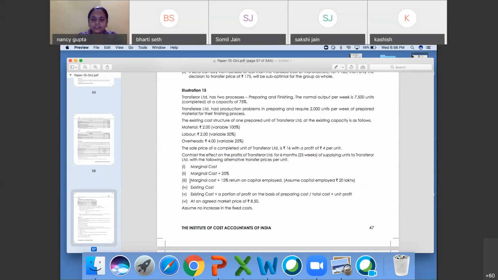I was on the third situation, that is marginal cost plus 15% on capital employed. Assuming capital employed is 20 lakh. 20 lakh into 15%. What will it be? 20 into 15, tell me. 3 lakhs, right?